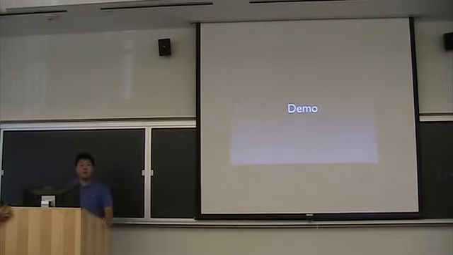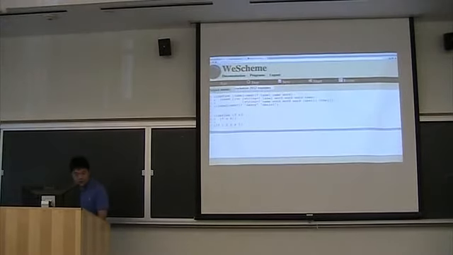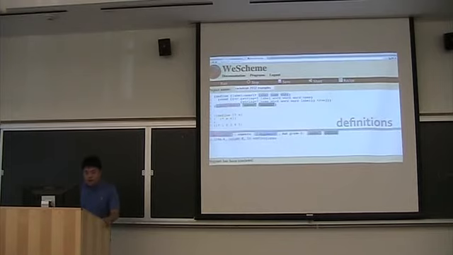So let me give you a demo of what we have. So this is WeScheme. I'm not sure if you've seen this before, but it looks very much like Dr. Racket, and we are going to try the example that motivated this. So if I run that, right?